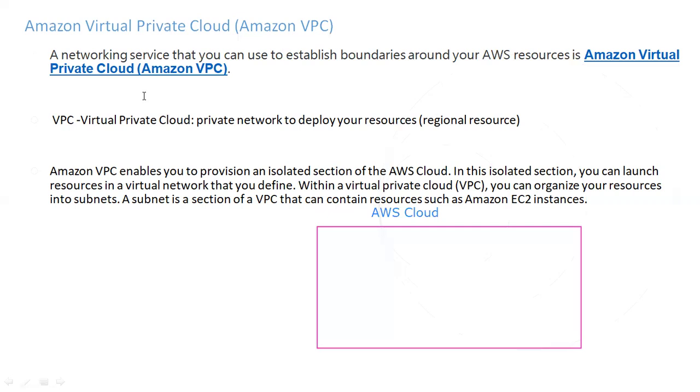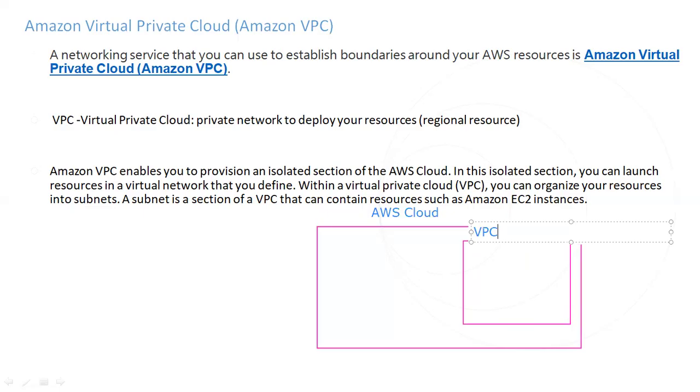Isolated section means creating a separate network. How can you create a separate network? One private network using the VPC service. So AWS offers one service called VPC, Virtual Private Cloud. Using that service, you can create a separate network in the AWS cloud.